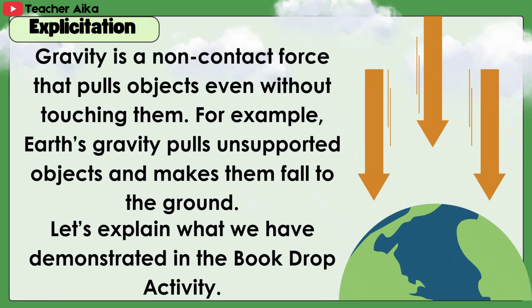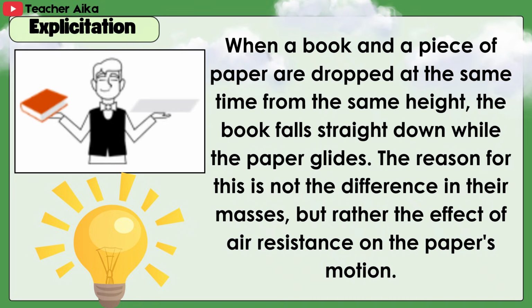Let's explain what we have demonstrated in the book drop activity. When a book and a piece of paper are dropped at the same time from the same height, the book falls straight down while the paper glides. The reason for this is not the difference in their masses, but rather the effect of air resistance on the paper's motion.